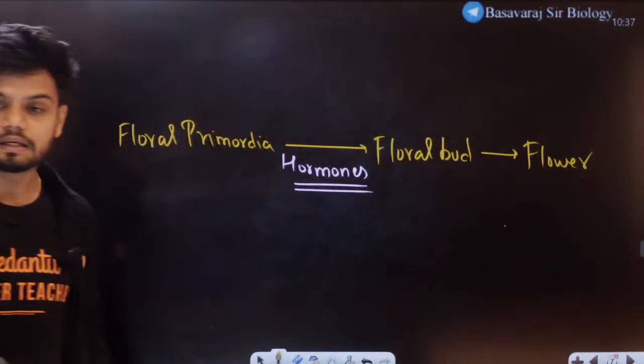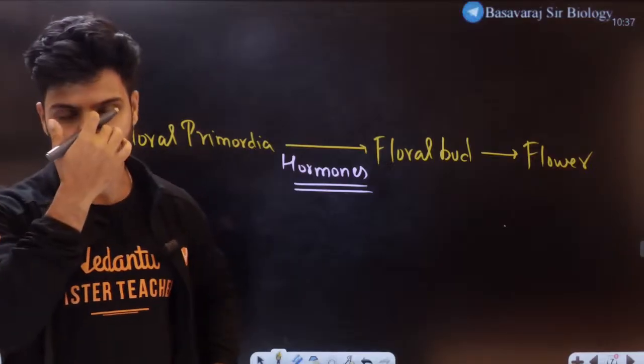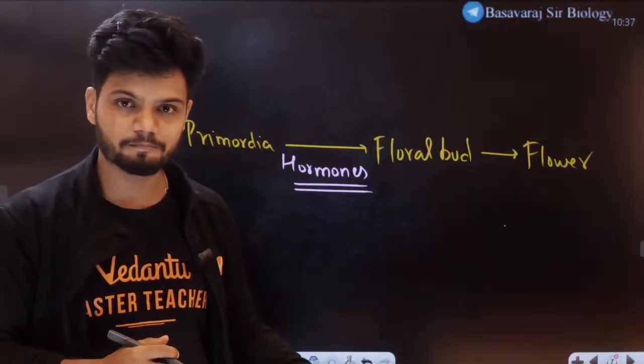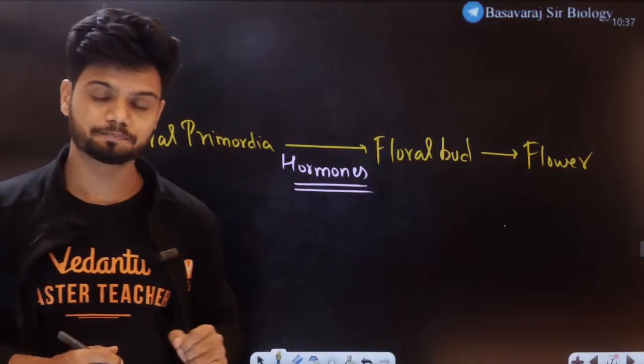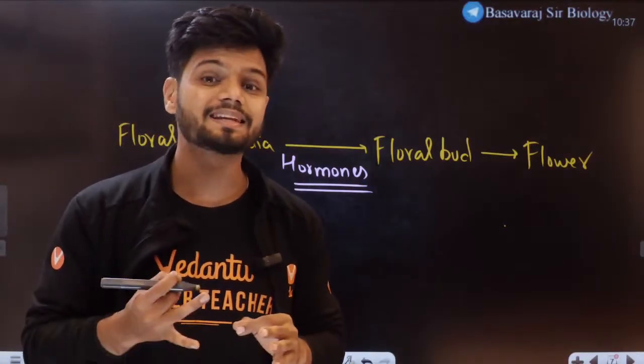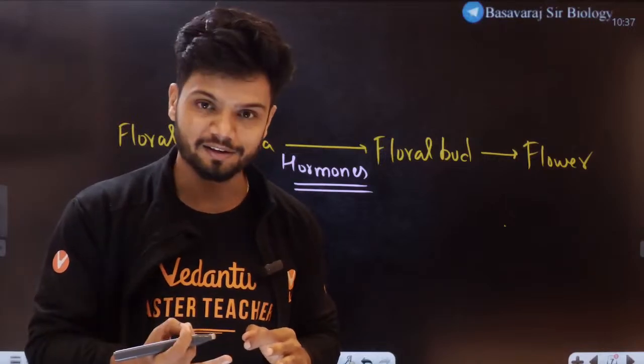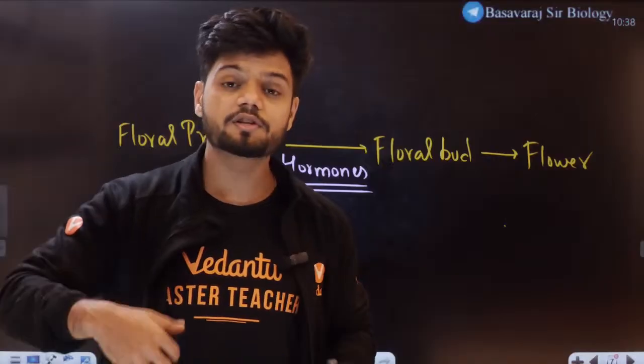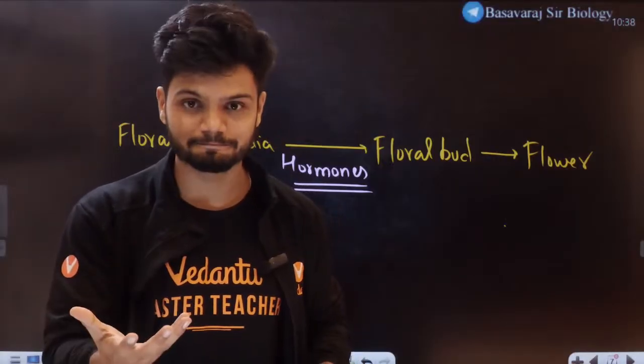Now a question arises. Which hormones? You have studied them in plant growth. There are hormones like ethylene and auxin. Ethylene and auxin are the hormones. Auxin is the hormone mainly responsible for flowering.